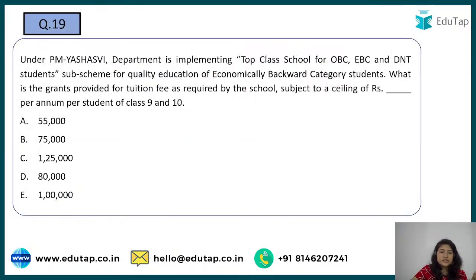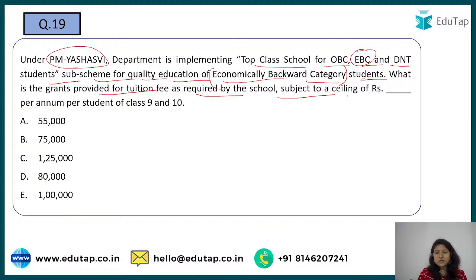Next, under this same Yashasvi Yojana, we are talking about top class schools for OBC, EBC, DNT students, a sub-scheme for quality education and the economically backward category. So what is this EBC? It is your economically backward category. What is the grant provided for tuition fee as required by the school, subject to a ceiling of dash per annum per student of class 9 to 10th? You have the options, and you have to tell what the tuition fee for 9th and 10th students will be.